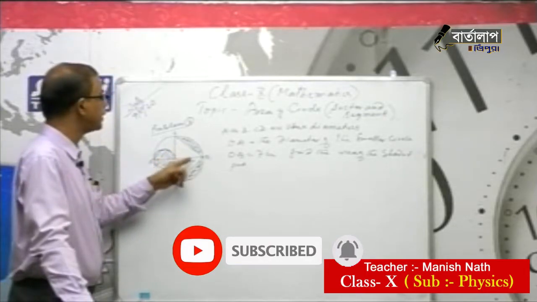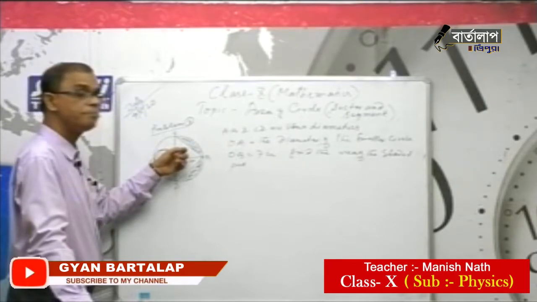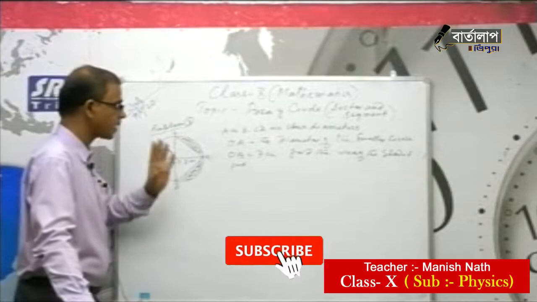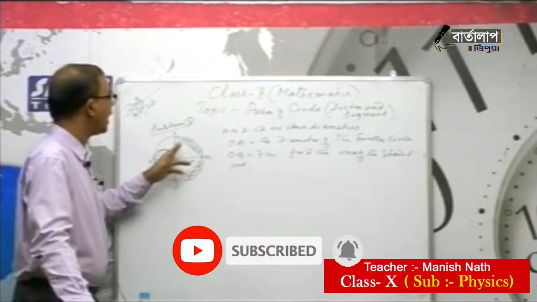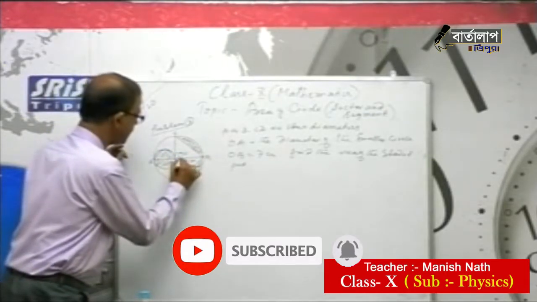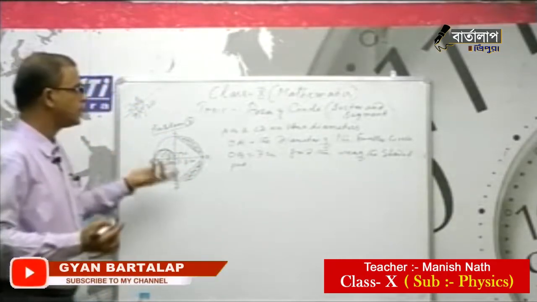So in the first quadrant, this is 7 centimeter and this is also 7 centimeter, so OBC is a right triangle. You can easily find the area of triangle OBC. These are all 90 degrees, here also 90, so easily we can calculate.